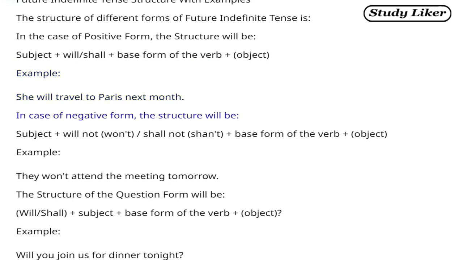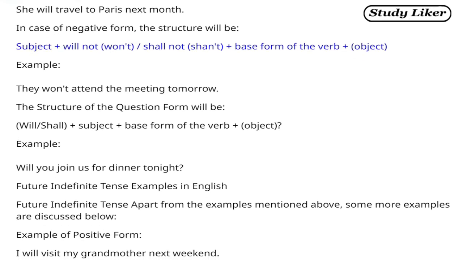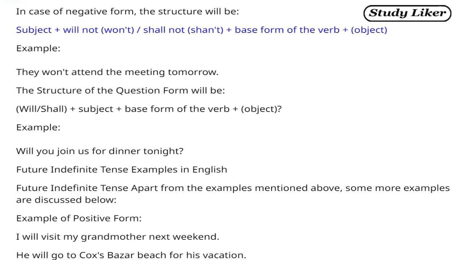In case of negative form, the structure will be subject plus will not, won't, shall not, shan't, plus base form of the verb plus object. Example: they won't attend the meeting tomorrow. The structure of the question form will be will/shall, plus subject plus base form of the verb plus object. Example: will you join us for dinner tonight?